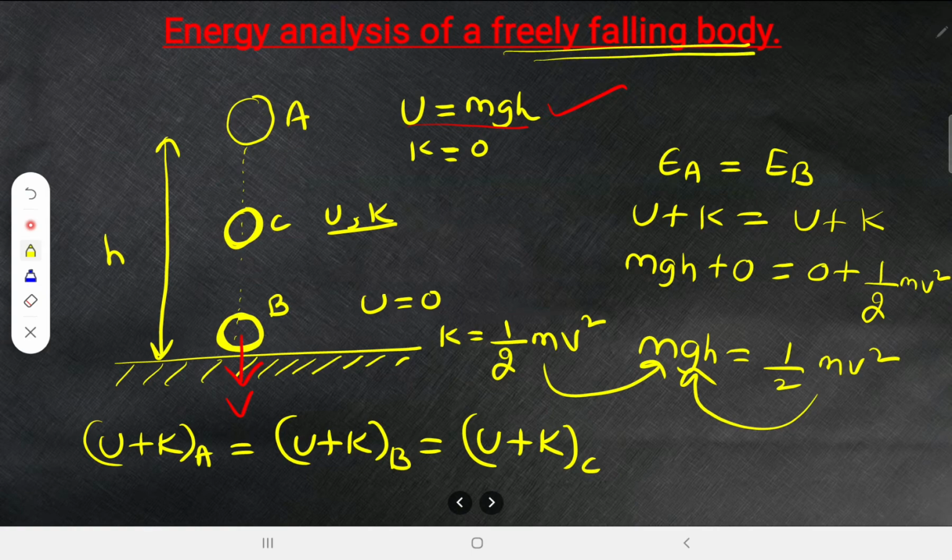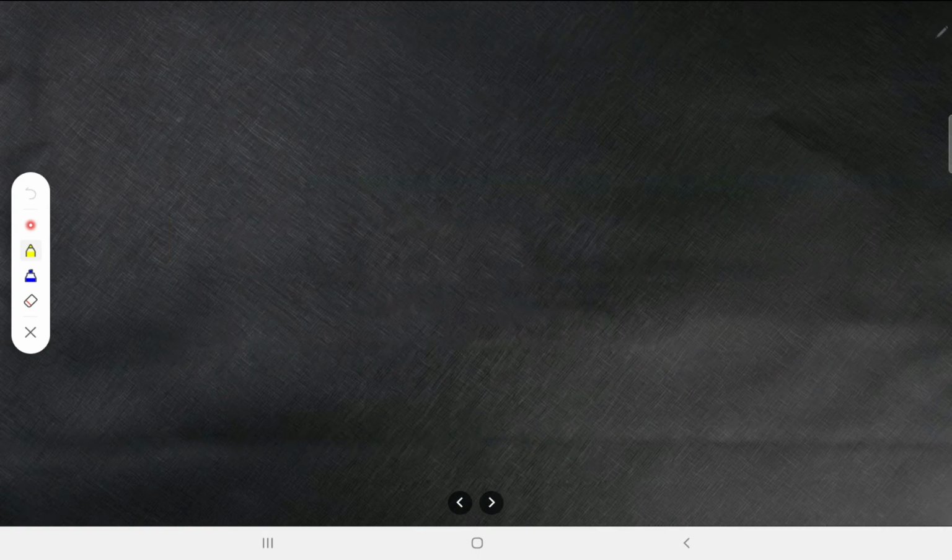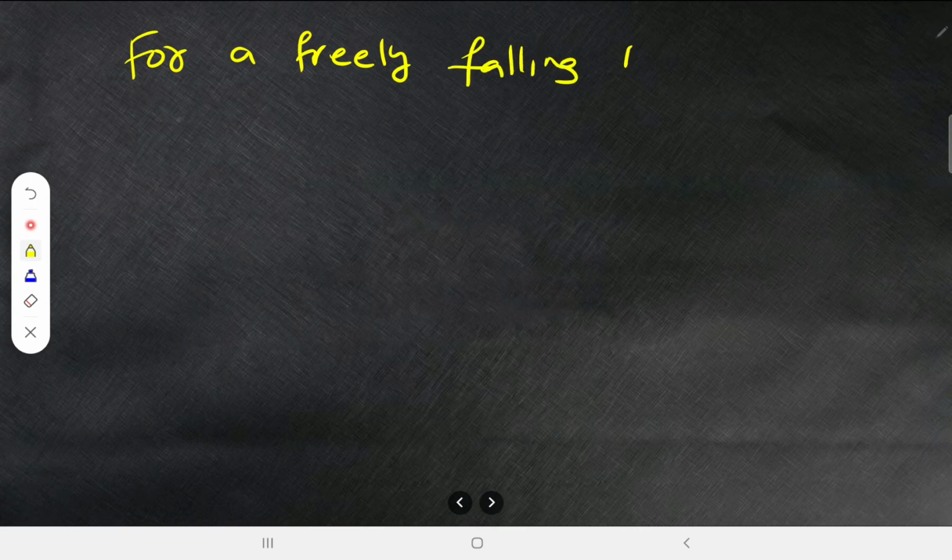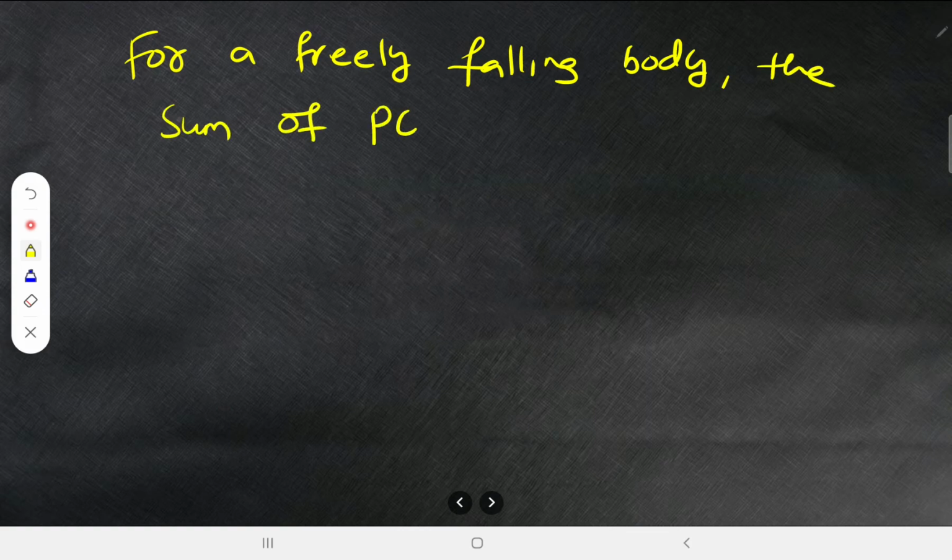For a freely falling body, the sum of potential energy and the kinetic energy is the same at every point. You can make a note of that also. For a freely falling body, the sum of potential energy and kinetic energy at all points is the same.